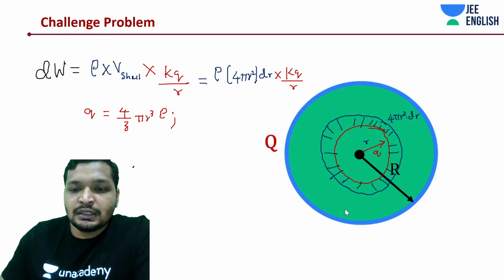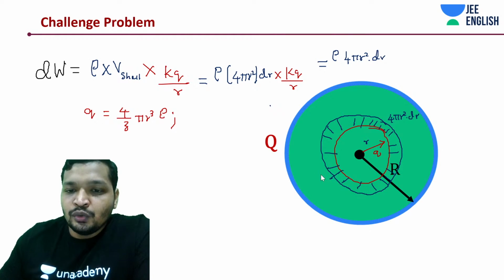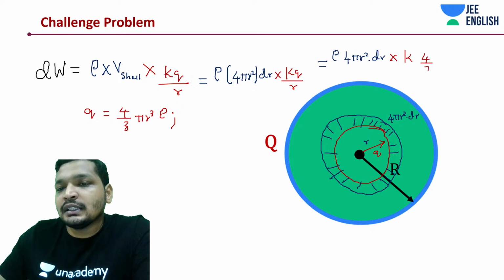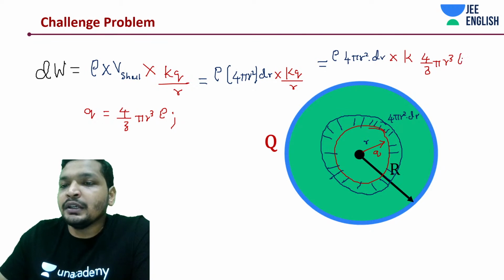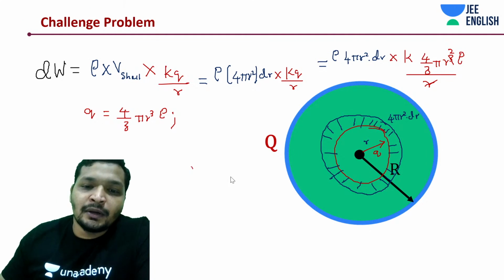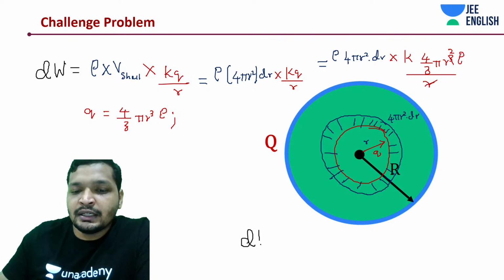Let me extend this equation over here. So I'm just carrying this equation over here. So this is going to look like rho into 4 pi r square dr into k into q, and q is how much? 4 by 3 pi r cube into rho, divided by an r. An r would cancel out and you would have something like r square over here. R square multiplied by r to the power 4. Let me compile this equation and we'll integrate it.